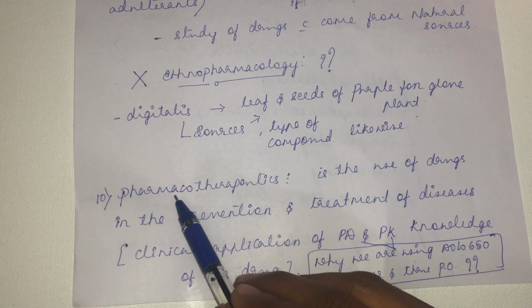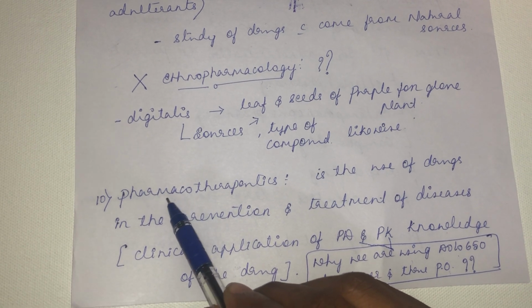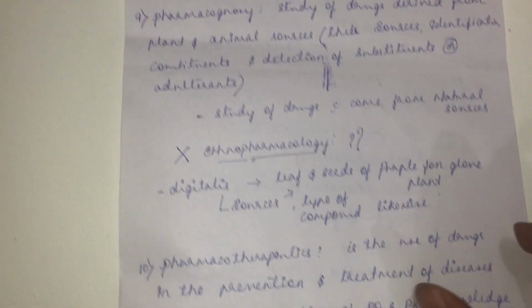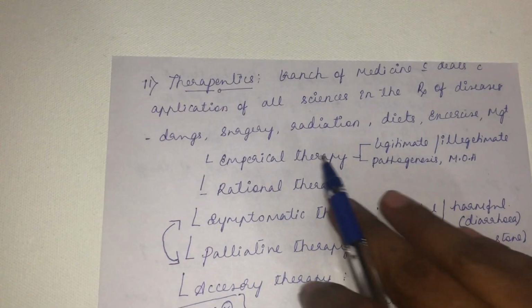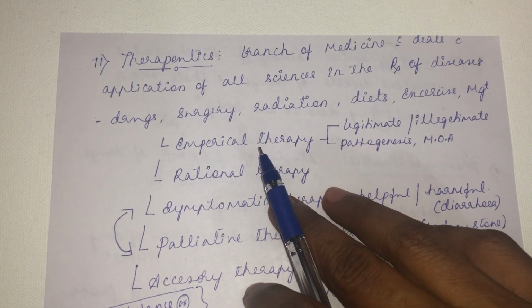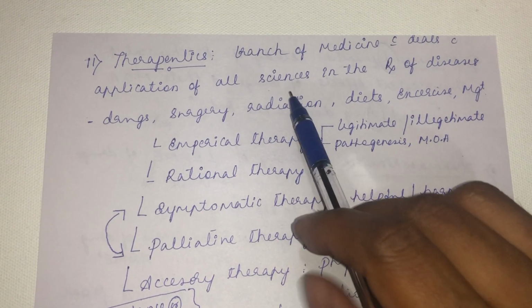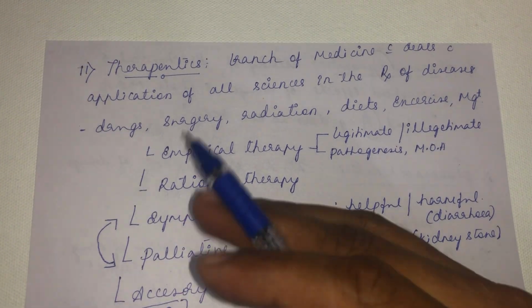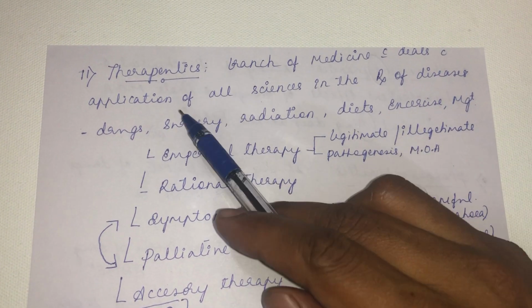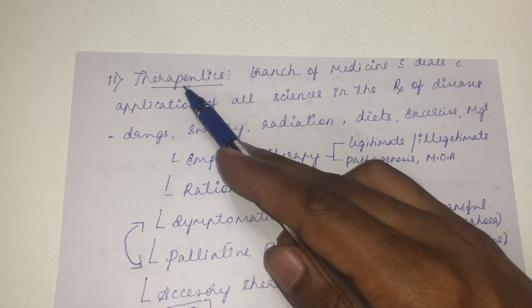So in general, usage of any drug for prevention and treatment of disease, we call it pharmacotherapeutics. Then what do you mean by therapeutics? See, therapeutics is any branch of medicine which deals with the application of all the sciences in the treatment of diseases. Whatever you use for the treatment of disease comes under therapeutics. So if you use a drug, it becomes pharmacotherapeutics, right?